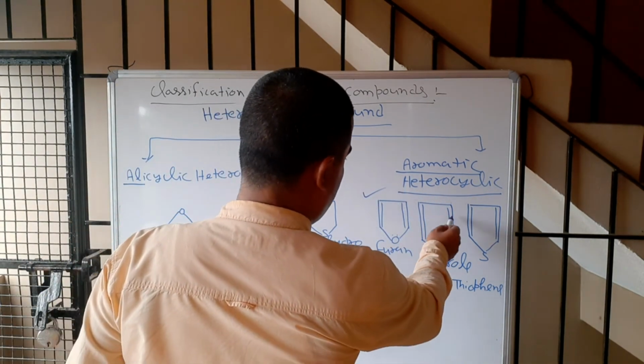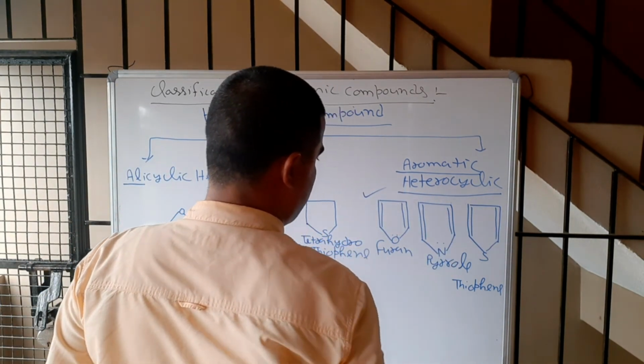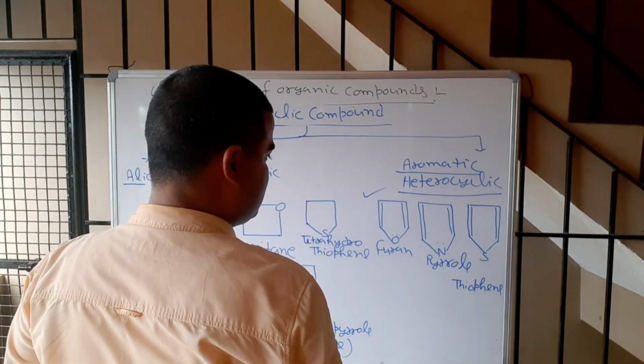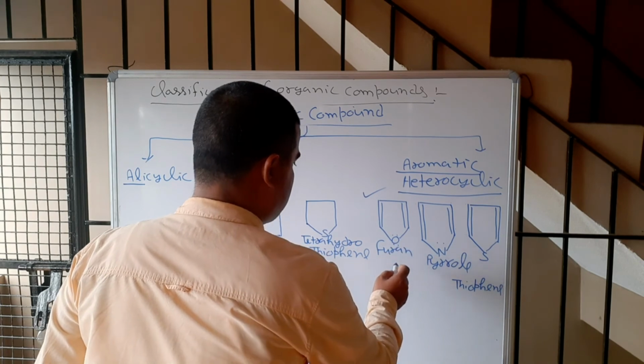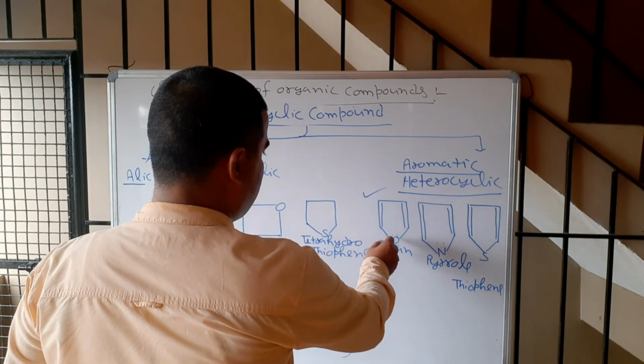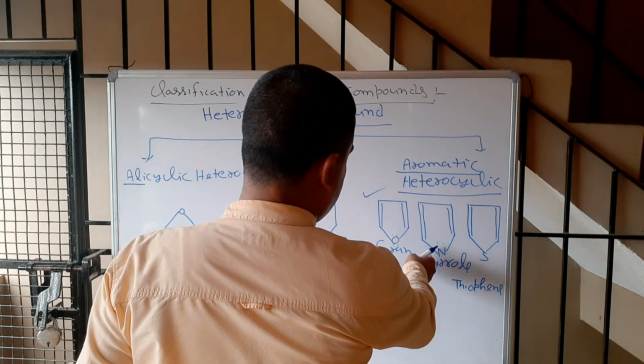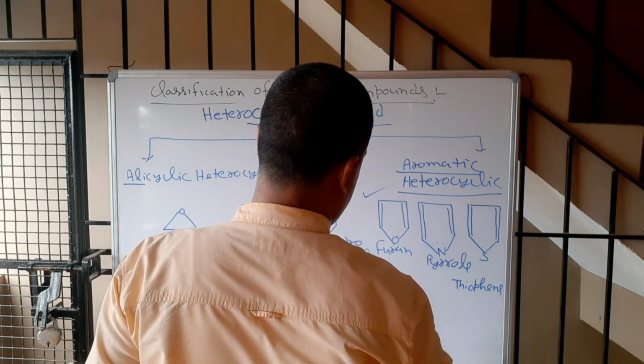Here also 2 pi bonds, and it has 1 lone pair of electrons. Oxygen actually has 2 lone pairs, but in the cyclic ring only 1 lone pair takes part.